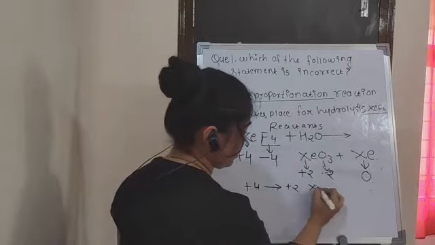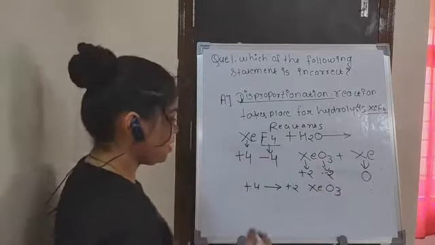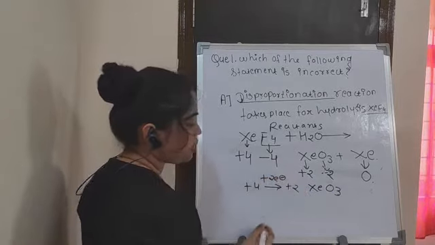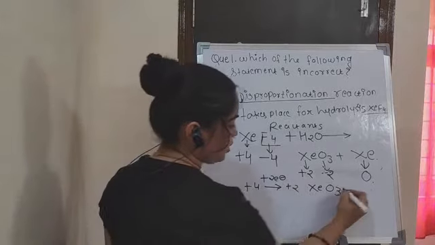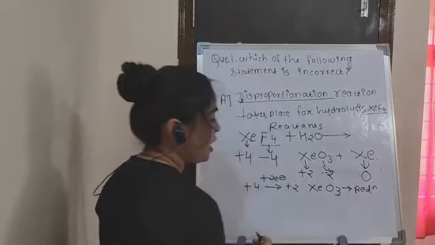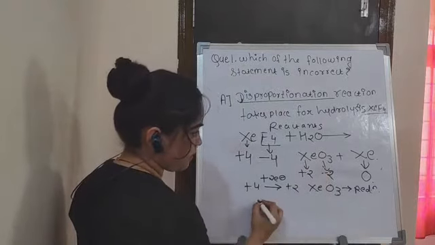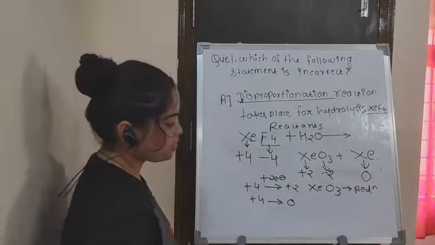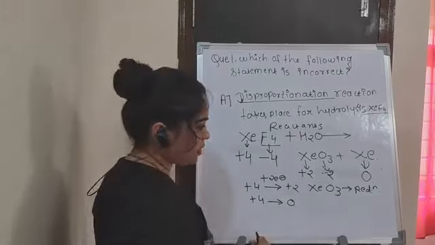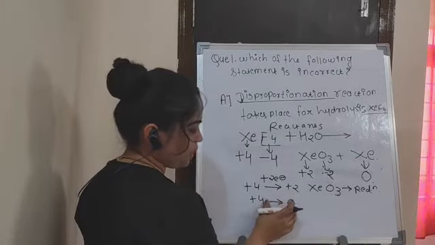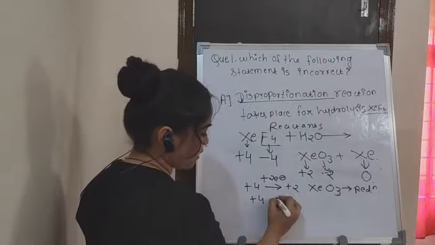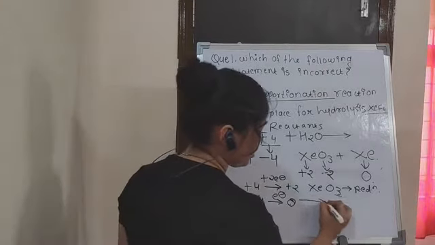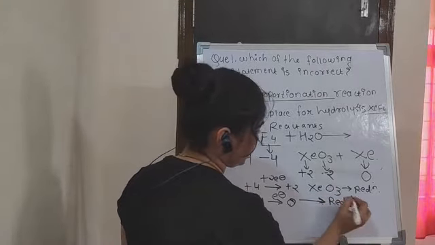So in XeO3, what have you noticed? You have noticed that the gain of electrons occurs, because addition of 2 electrons makes +4 to +2. So gain of electron is reduction. And in the case of xenon, you can see here +4 to 0. So what will happen here? +4 to 0, so here you can say the addition of electron, and that's why here also the reduction occurs.